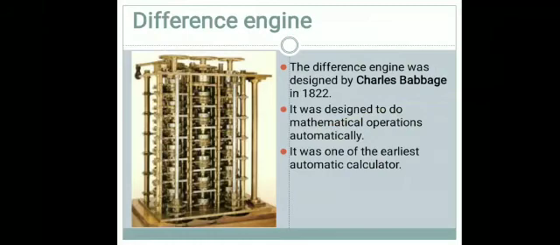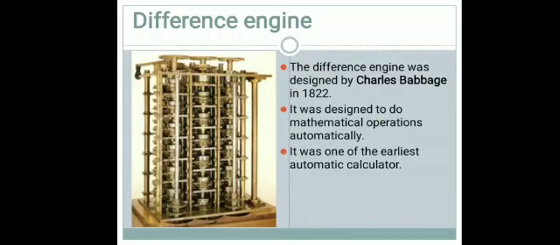That is the difference engine. The difference engine was designed by Charles Babbage in the year 1822. Who developed the difference engine? Charles Babbage. It was designed to do mathematical operations automatically.